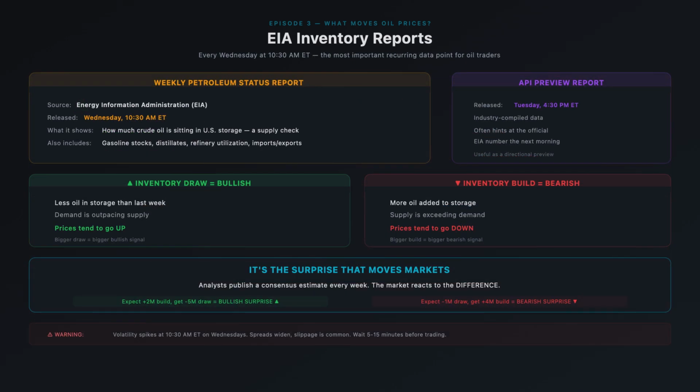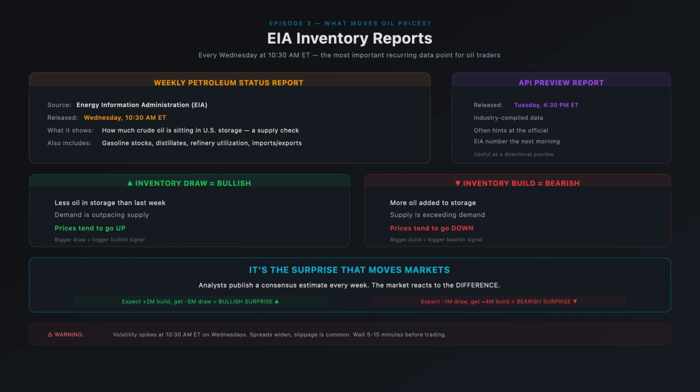Every Wednesday at 10:30 a.m. Eastern Time, the Energy Information Administration, the EIA, releases its weekly petroleum status report. This is the most important recurring data point for oil traders. The report tells you how much crude oil is sitting in storage across the United States. Think of it as a supply check.